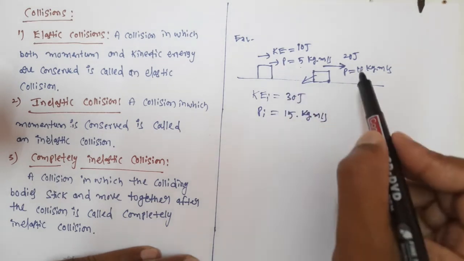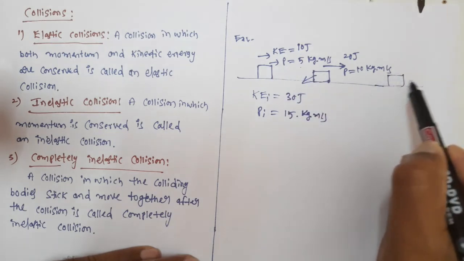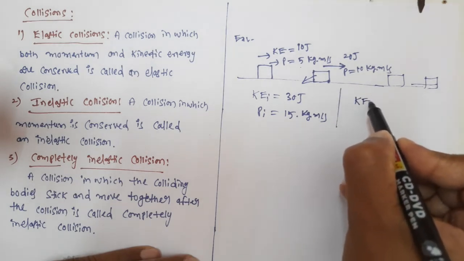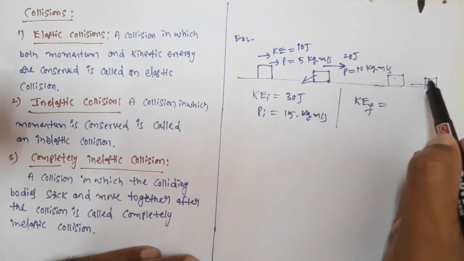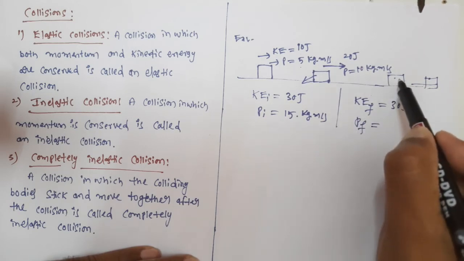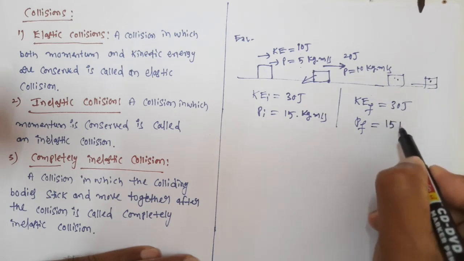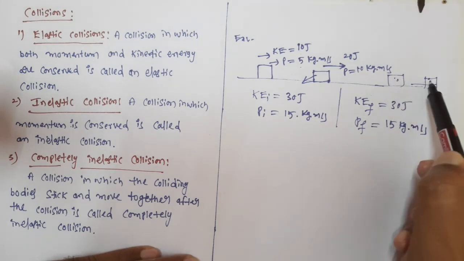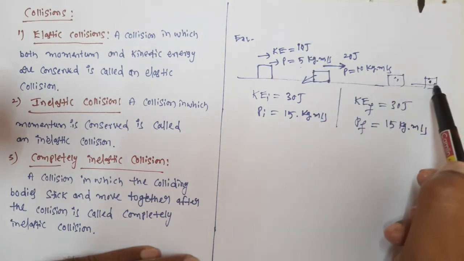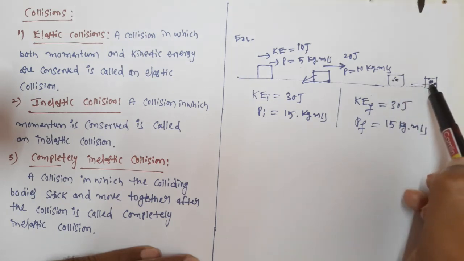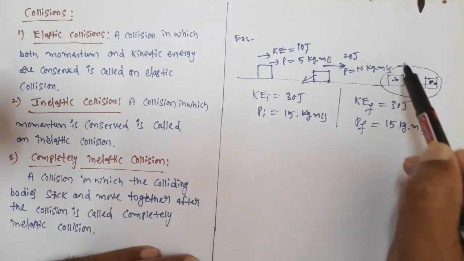After some time the collision takes place and both bodies will be moving this way. After the collision, if we see the sum of the kinetic energy of the two bodies, again that will be 30 joules. And if we add the individual momentum of the two bodies, that will again be 15 kg meter per second. That means the individual values may vary. It may become 5 and 25 joules when it comes to kinetic energy. Or it may become 15 joules and 15 joules. But the sum of the two kinetic energies will again be 30 joules.